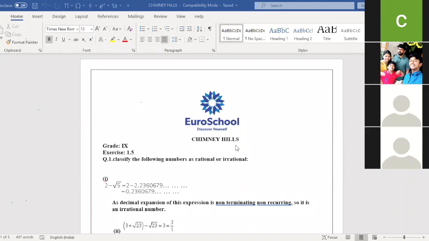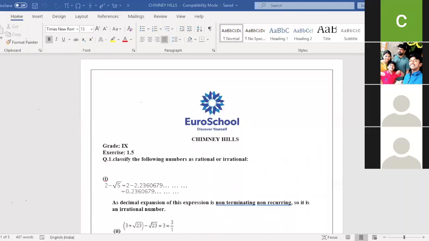The rule says, if we do addition, subtraction, multiplication, and division with a rational and an irrational number, the result will always be irrational. And the third rule, if you take any two irrational numbers and do addition, subtraction, multiplication, and division, the result may be rational or irrational. This is what we learned in our previous class. With that, I gave a few examples. For the product of irrational numbers, square root of AB, if multiplication or division comes, you can split the root. Root AB is nothing but root A into root B.